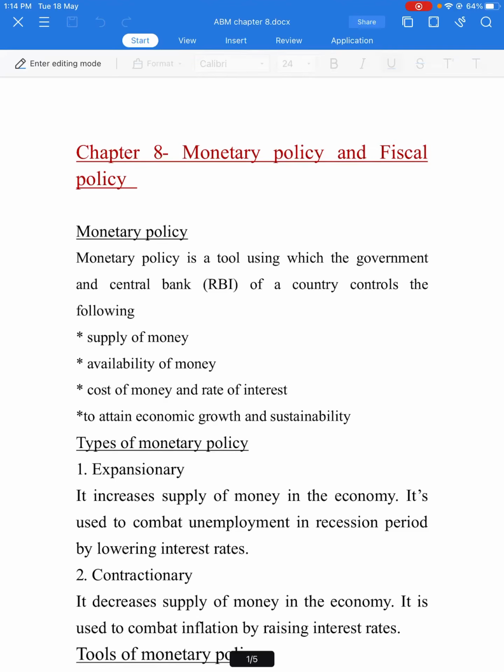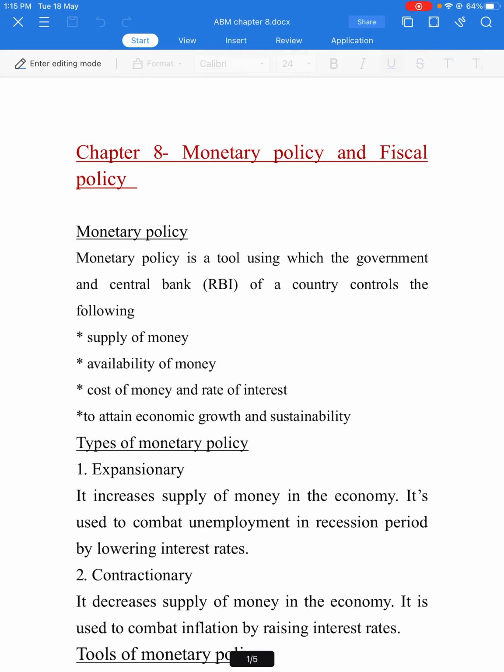Hi friends, today I am going to discuss APM's 8th chapter, Monetary Policy and Fiscal Policy. This is a very important chapter. Many questions are asked from this, so study this chapter thoroughly.